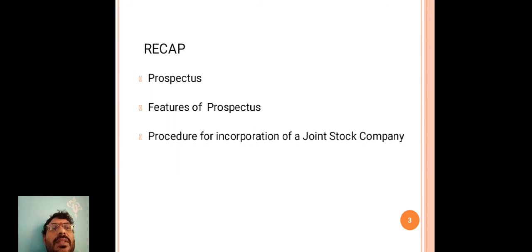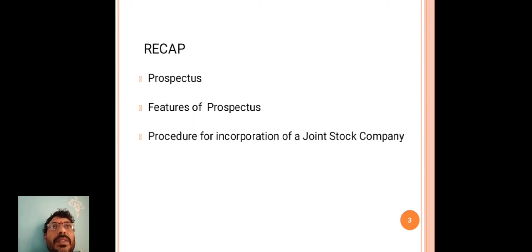After scrutinizing all these certificates, if they contain the proper information, the Registrar of Companies will give the certificate of incorporation of the company.